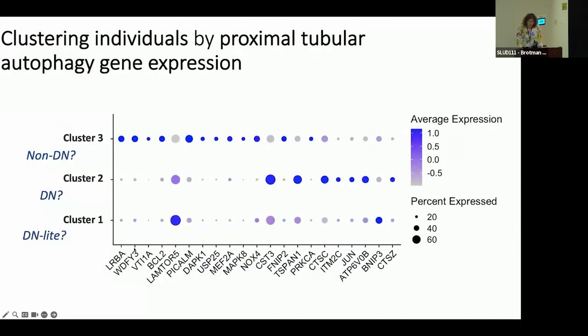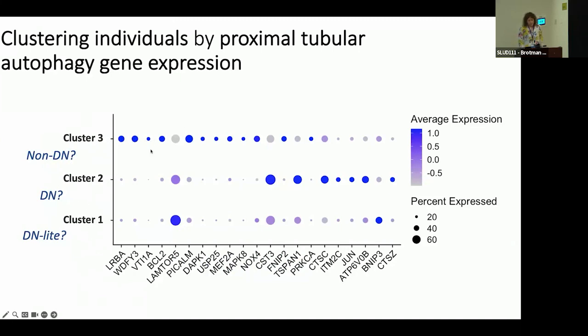To try to understand what distinguishes these clusters at the molecular level, I identified differentially expressed genes between the clusters. This is a dot plot with genes on the x-axis and the 3 clusters on the y-axis. The darker and bigger the dot, the more expression of that gene. You can just eyeball comparing cluster 3, our non-diabetic nephropathy cluster, to the other clusters.